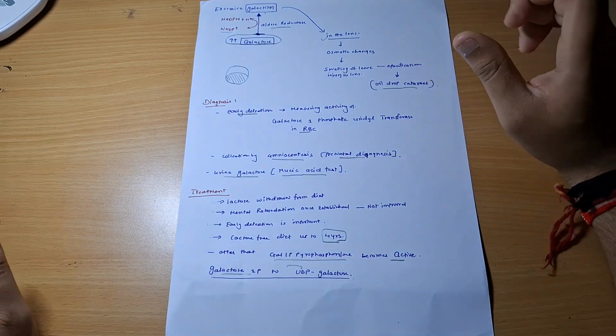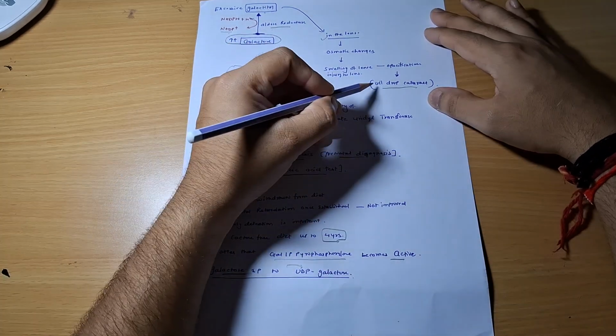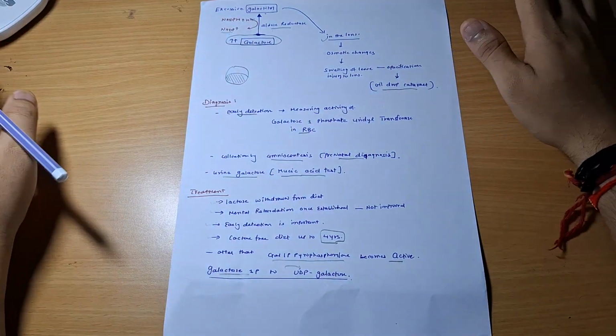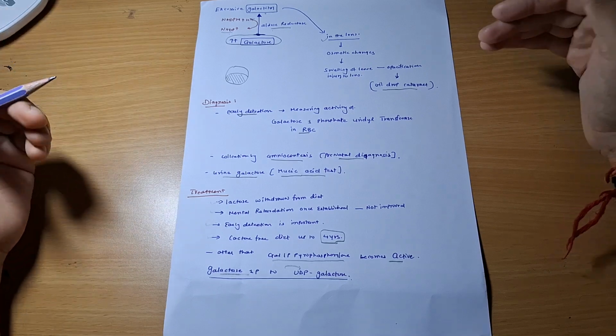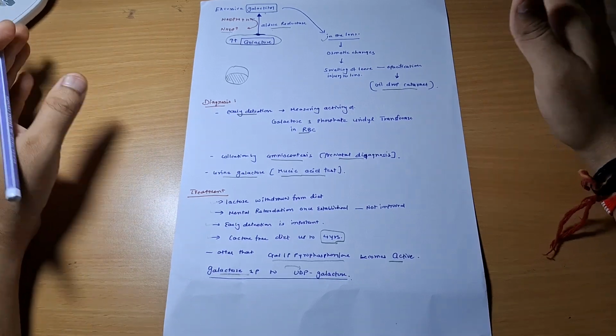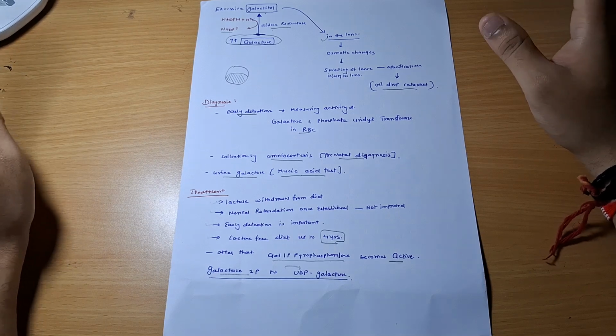Okay, so this is a very short topic and very easy topic. Why is oil drop cataract seen? These are the probable questions that can be asked. Why is cataract seen in galactosemia? Okay, why is there hypoglycemia? These are the common questions that can be asked in your viva and your theory exam also.